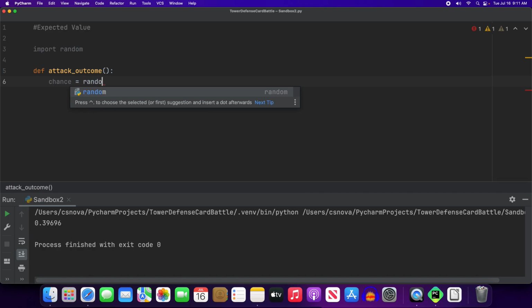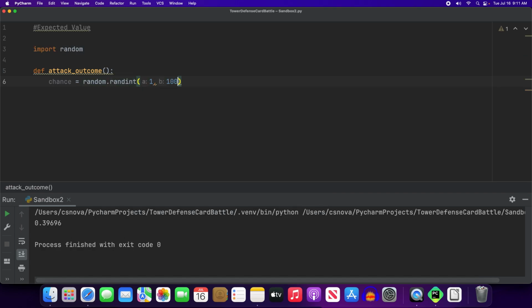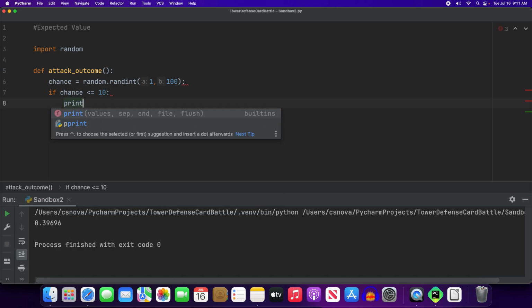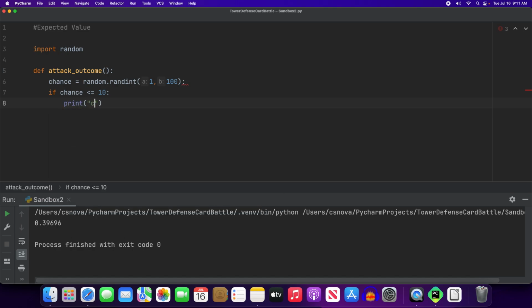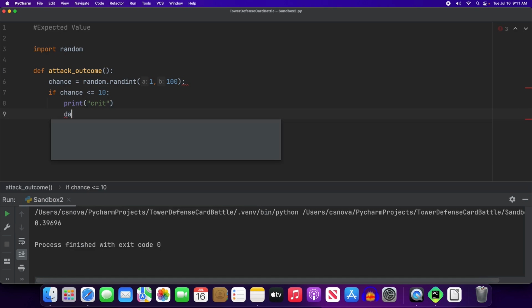Chance is equal to random.randint 1 to 100. And we will say if chance is less than or equal to 10, we're going to call that a critical hit. Print, I'll just say crit. And damage is equal to 10.